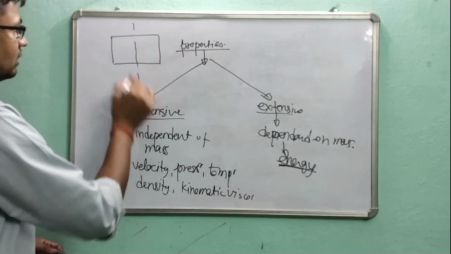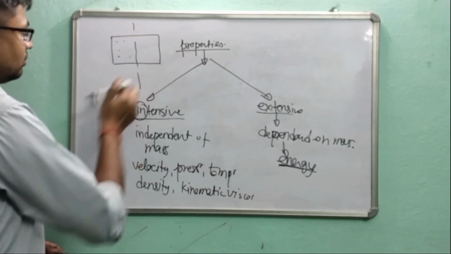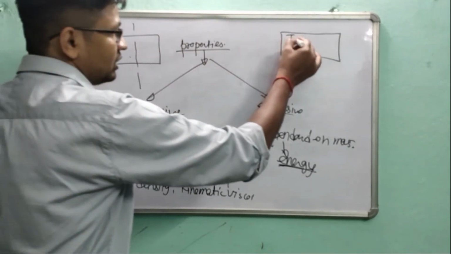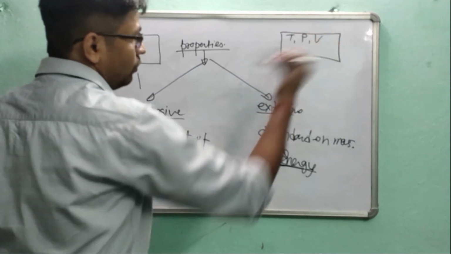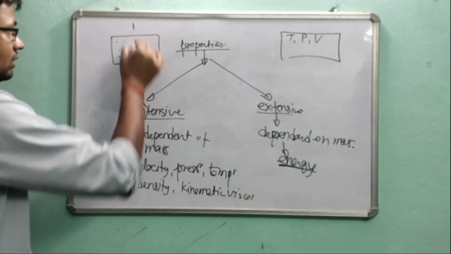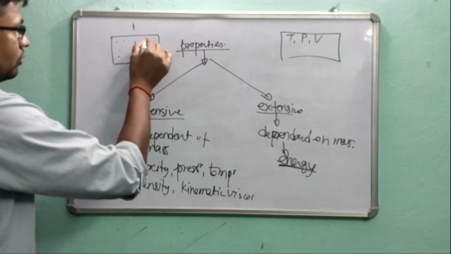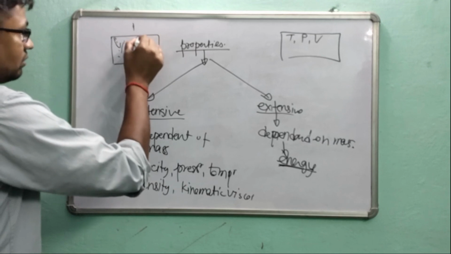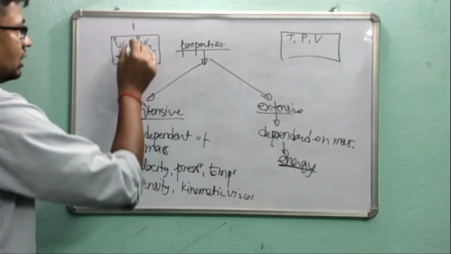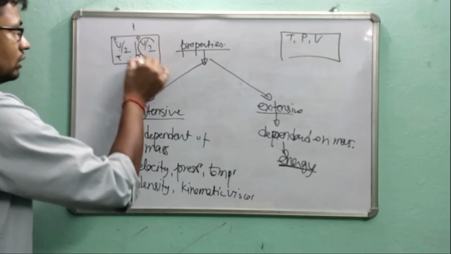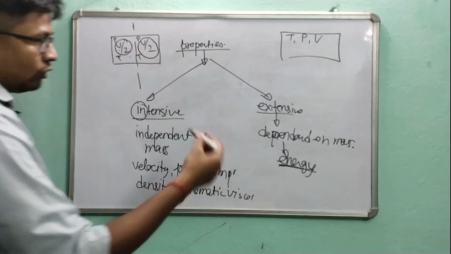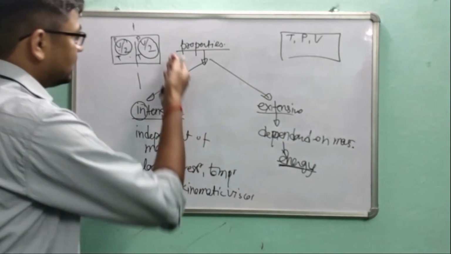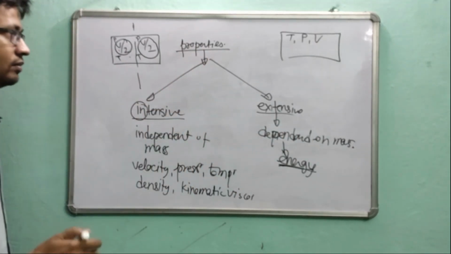If you divide it into two parts and see the property: if there is temperature T, pressure P and volume V, after dividing it into two parts, this volume is V by 2, this is V by 2, but the pressure will be P here and P there, and temperature will be T and T. So you are seeing that volume is changing. That is dependent on mass, so it is called an extensive property. Okay.